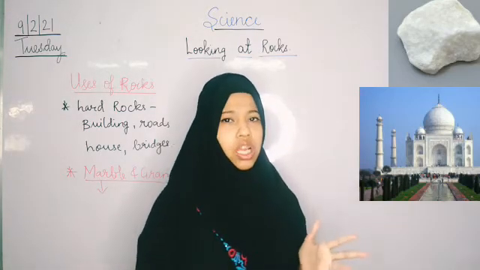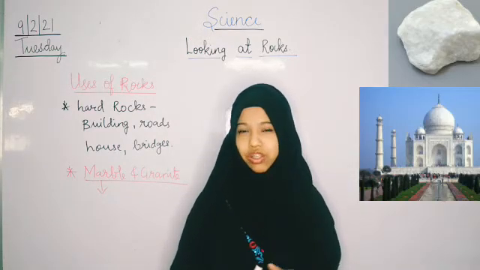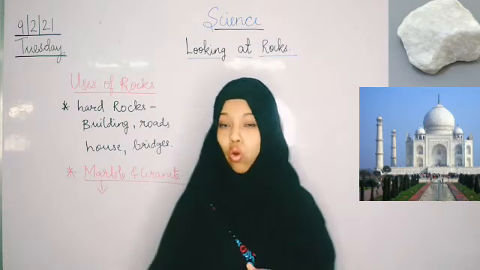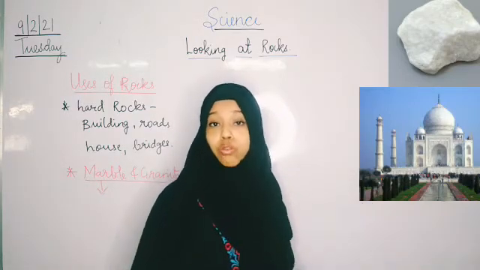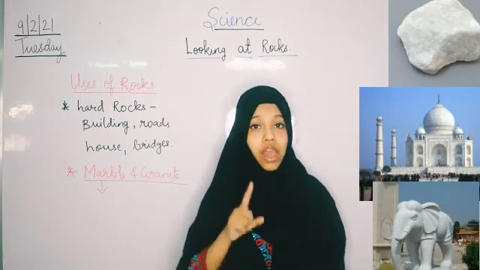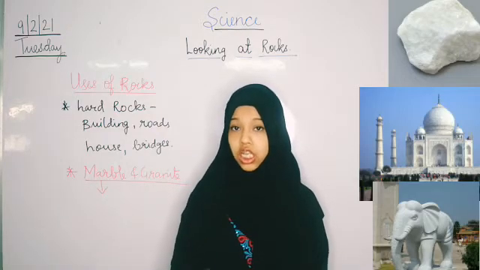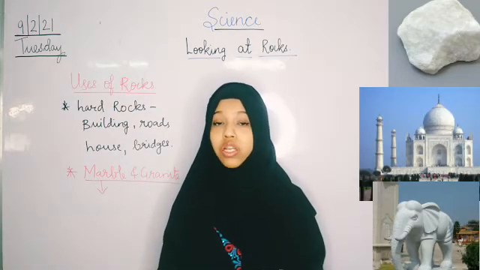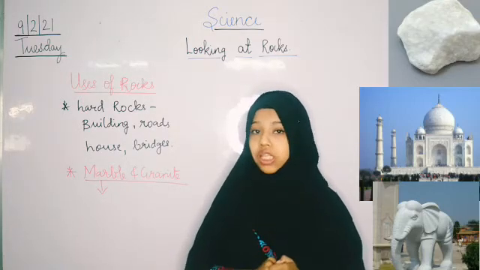And as you can see, Taj Mahal looks very beautiful and interesting, isn't it? So marble is used to make beautiful buildings or also statues. And if we want to use it, we have to first cut it, shape it and then polish it so we can use it easily.